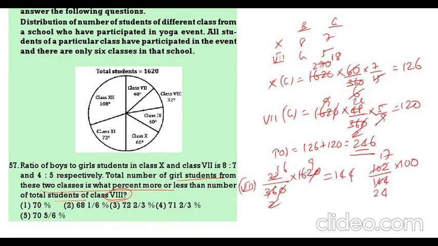So divide 1700 with 24. 24 7s, this is 1680, 20. So 70 20 by 24. 20 by 24 can be written as 5 by 6. 75 by 6 is the correct answer.